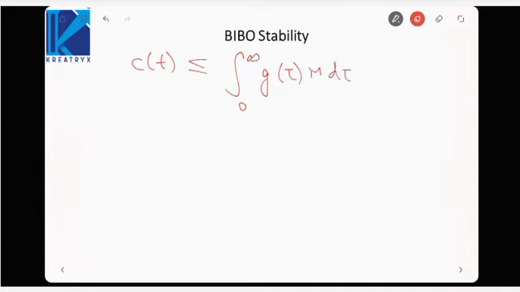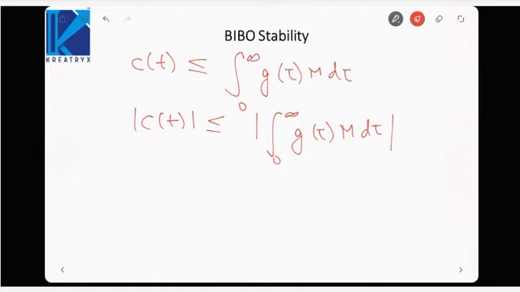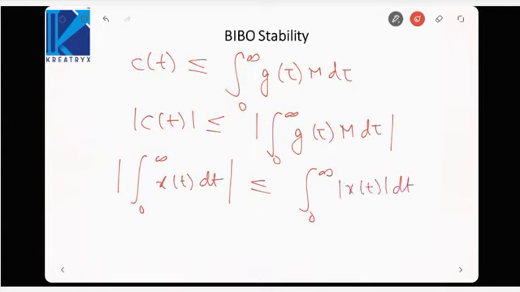Now the absolute value of the integral of x(t) dt from 0 to infinity is always less than or equal to the integral of the absolute value of x(t) dt. That is, the absolute value of an integral is less than the integral of the absolute value. So |c(t)| is less than or equal to the integral from 0 to infinity of |g(tau)| M d tau.